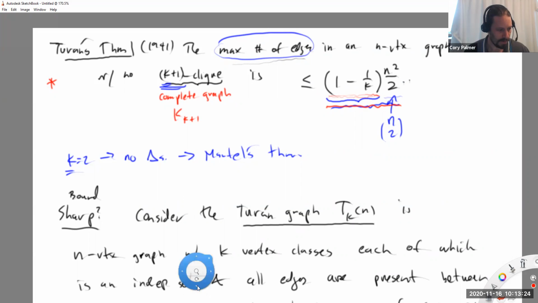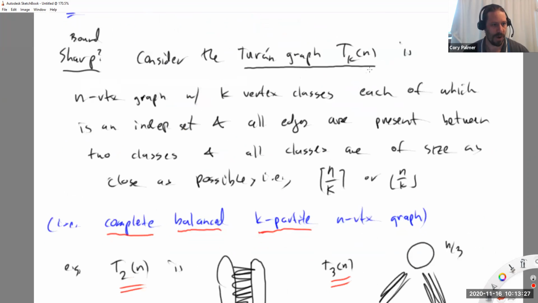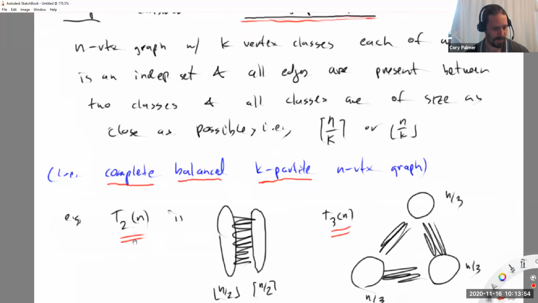Okay, so that's what the Turán graph is. As Van points out, this will usually be described simply as a complete k-partite graph in both of the textbooks. But when talking about extremal graph theory, this has this special name. It's called the Turán graph. This is a super important graph. Although I don't know if this is a fancier name than complete balanced k-partite n-vertex graph, but this one is very descriptive. This is just named after someone, but yeah, okay.